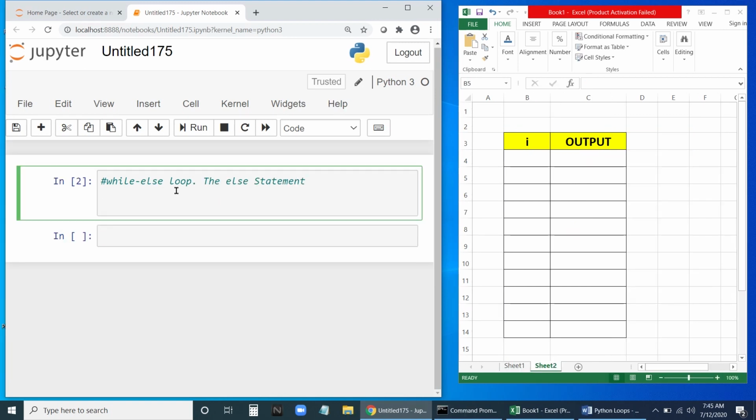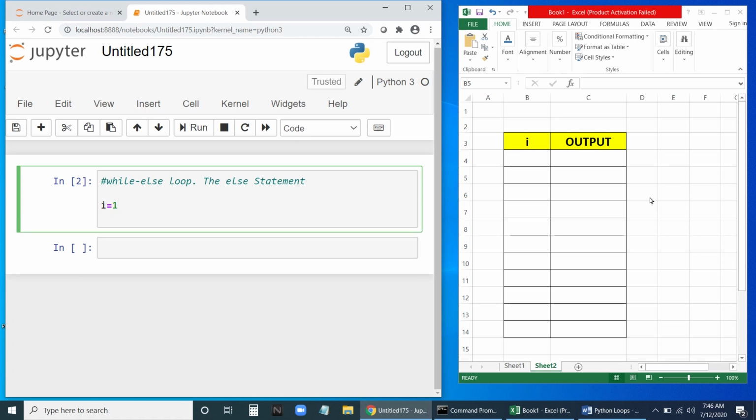Next is the while else loop. This is an extension of the while loop. So let us write a simple while loop. Let us initialize I equal to 1. Next, let me write the condition: while I less than 6. See here, we have not given equal to. I have given I less than 6, not I less than or equal to 6.